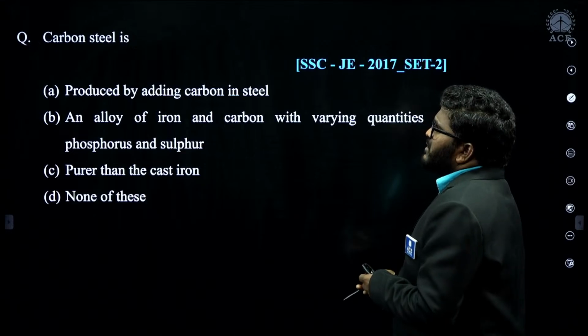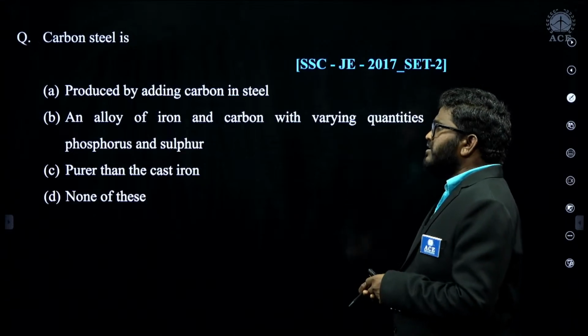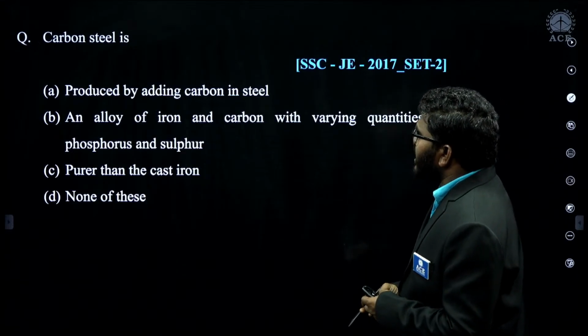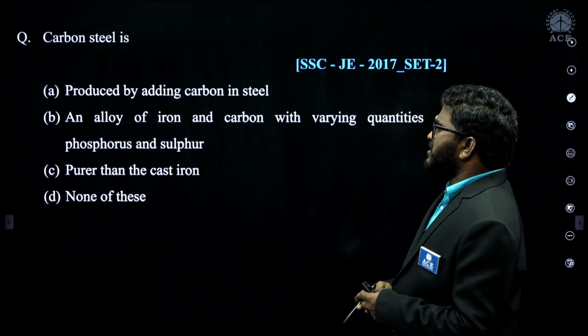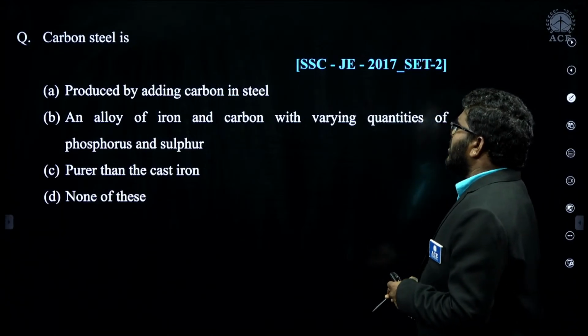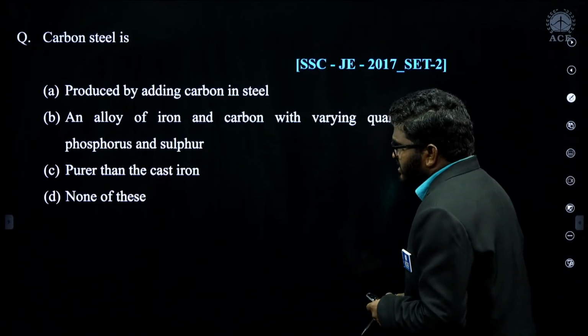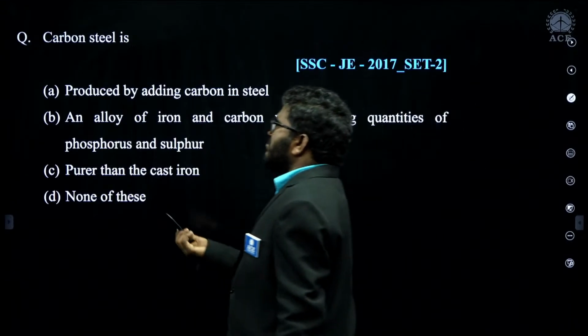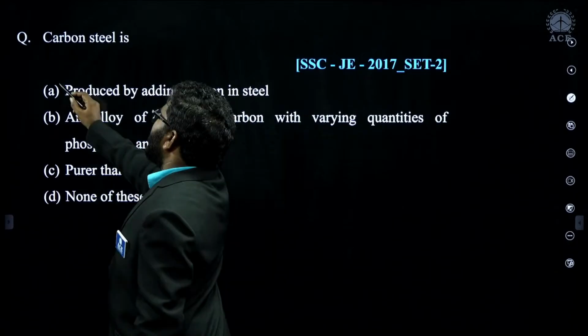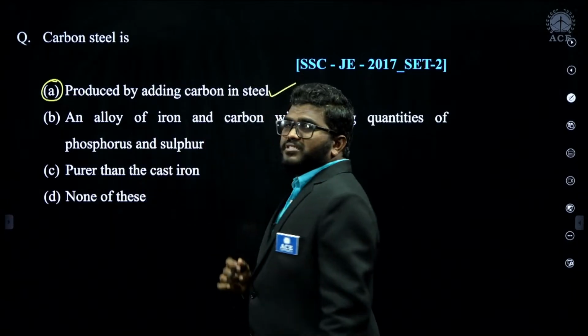Now, carbon steel is, remember, option A, produced by adding carbon in steel. Option B, an alloy of iron and carbon with varying quantities of phosphorus and sulfur, purer than cast iron, none of this. Remember, carbon steel is nothing but adding carbon to the iron. Simple, don't go in depth, simple question.